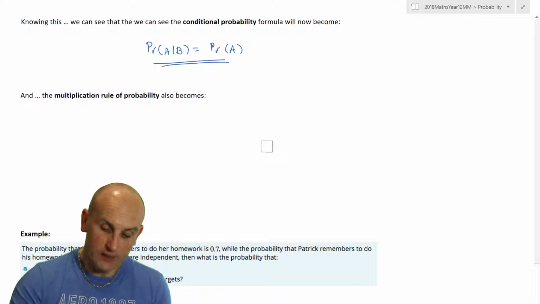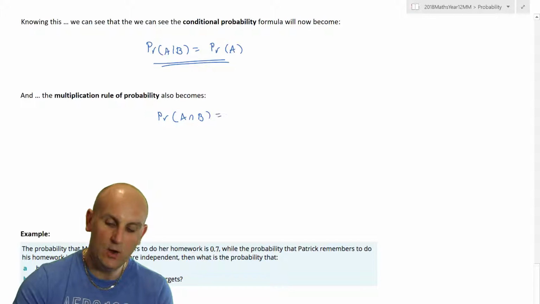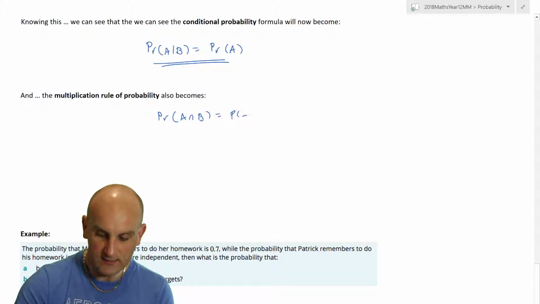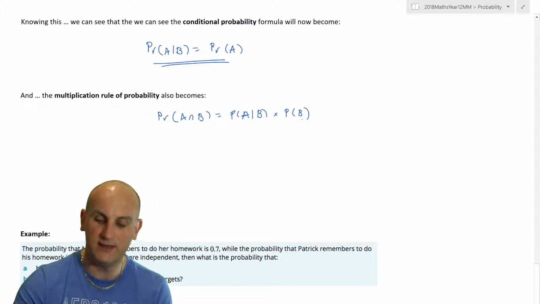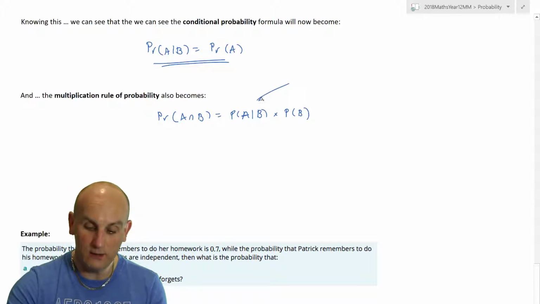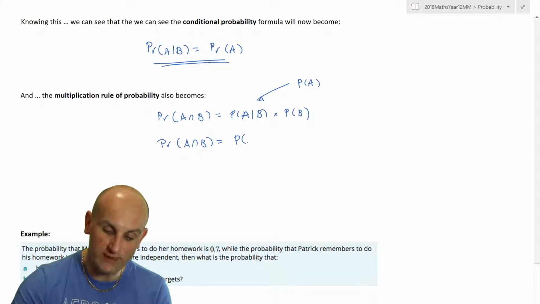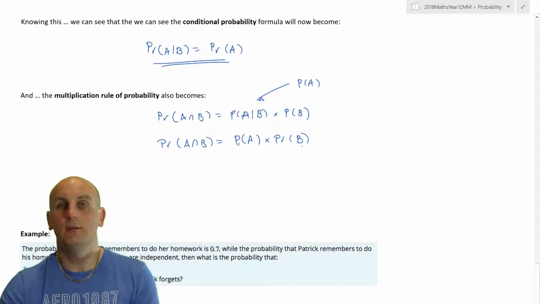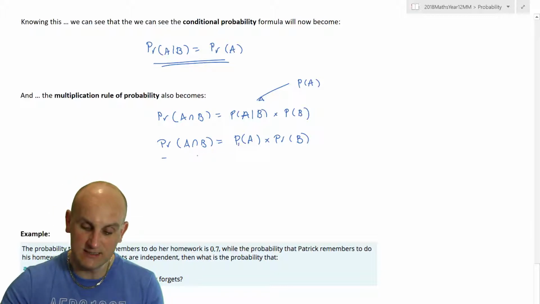So knowing that, I can go back to my idea here that the probability of A and B was the probability of A, given that B's already happened, times by the probability of B. I've just rearranged that formula around. Well, if they are independent, then we know that this value here is the same as the probability of just A. So the multiplication rule of probability states that for independent events, the probability of A and B happening is the same as the probability of A multiplied by the probability of B. This is really, really important.